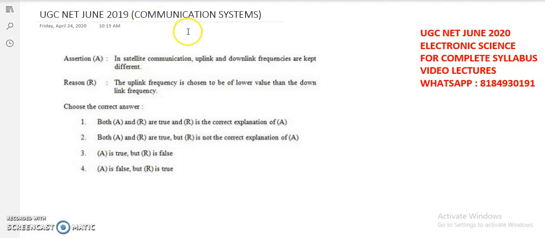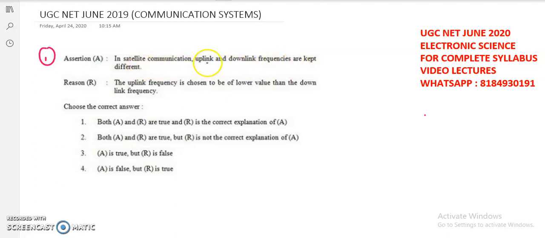In this video, we are going to see the UGC NET June 2019 previous year questions on the unit that is communication systems. So here the first question we are going to see is an assertion and reason type of question. The assertion is, in satellite communication, uplink and downlink frequencies are kept different.